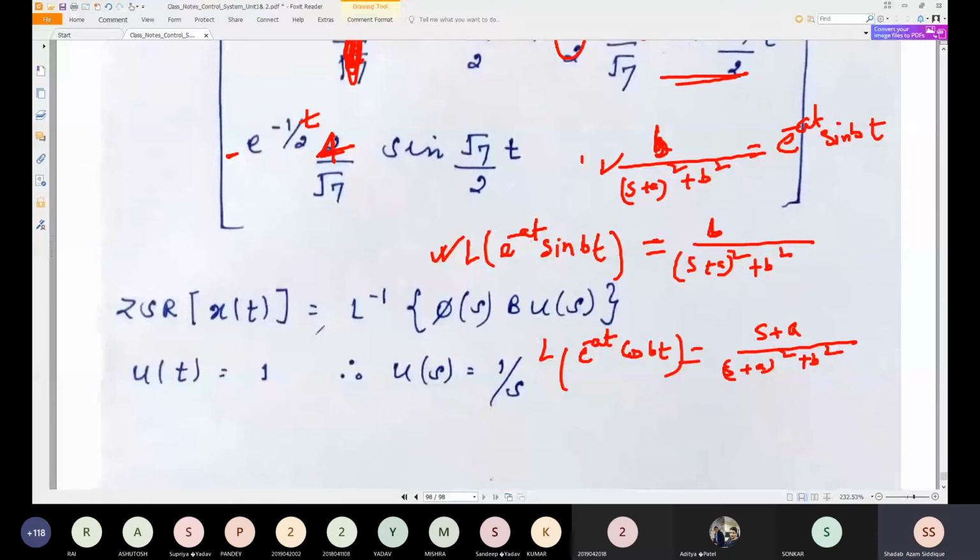So you just remember this formula. You just remember this Laplace and Laplace inverse of this formula, e to the power minus at sin bt, and Laplace of e to the power minus at cos bt formula. So just remember this formula. Try to use this in the problem.